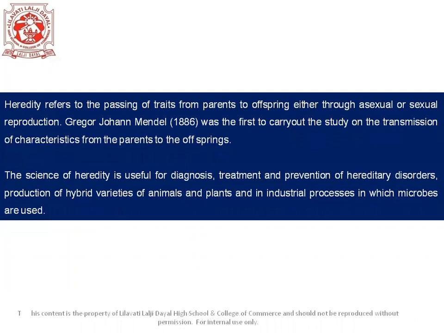So first, let's understand what heredity is. The transfer of biological characters from one generation to the next with the help of genes is called heredity. So it was Gregor John Mendel in the year 1886 who studied the topic of modern genetics. He is basically the pioneer of modern genetics, and he carried out a series of experiments on pea plants to explain the inheritance of characters. He carried out this experiment so that he could understand the inheritance of characters.